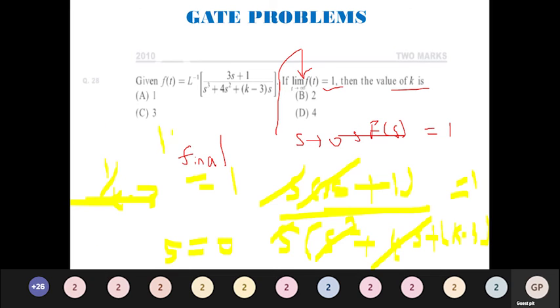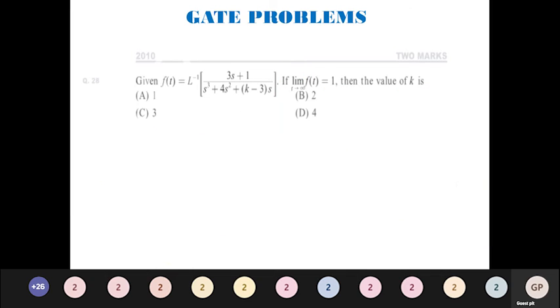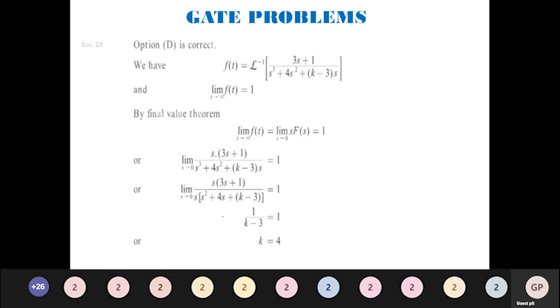So k minus 3 is equal to 1. You take that 3 to this side, so 3 plus 1 is 4. So the answer is going to be 4. This kind of problem is very simple, but we have to understand the logic, then it is easier. We will move to the next problem.